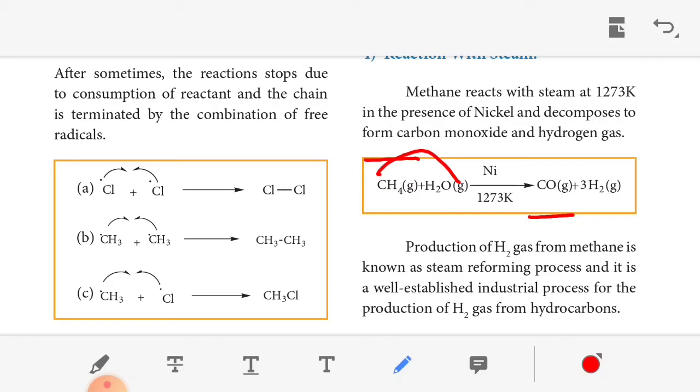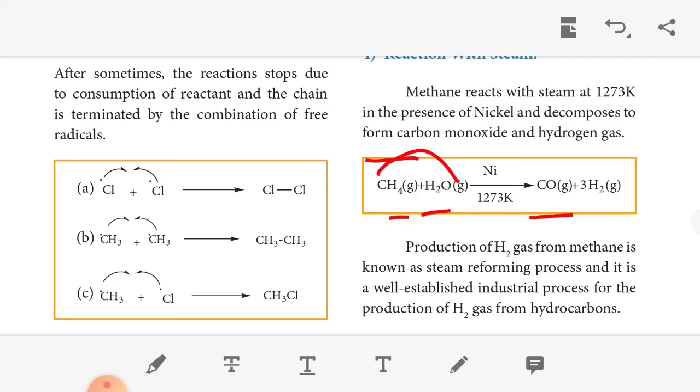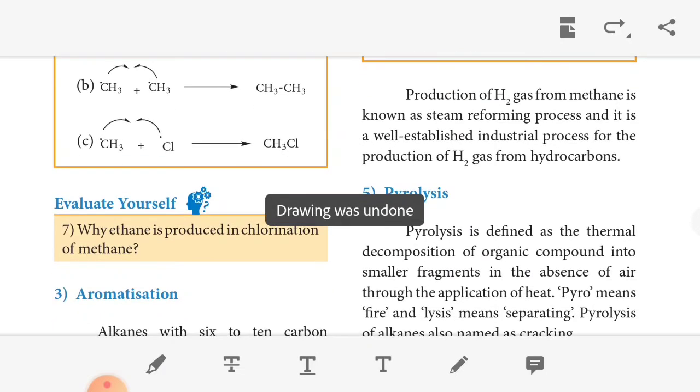So the remaining: here 4 hydrogen, here 2 hydrogen, totally 6 hydrogen. So 3 into 2, 6 hydrogen. So we get carbon monoxide plus hydrogen. Okay. The next one, the production of hydrogen gas from methane.